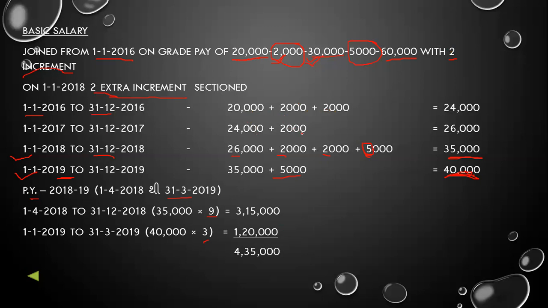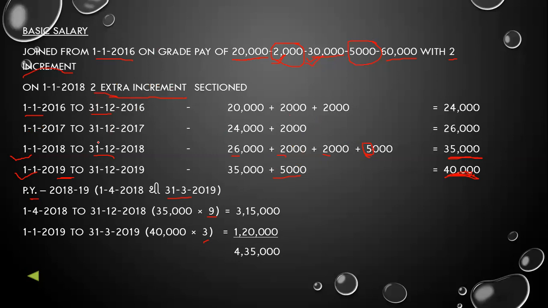Even one mistake in the calculation of basic salary will be very difficult for us. So please be careful, when the increment is given, how much increment is given, we have to be aware while adding the increment.